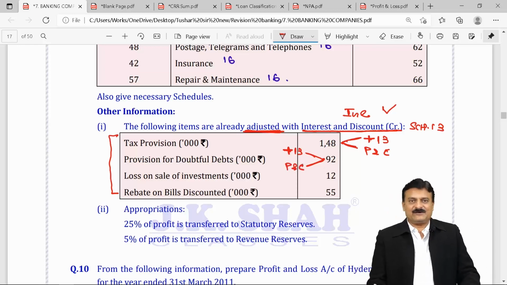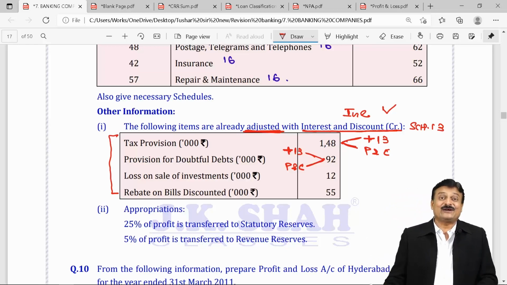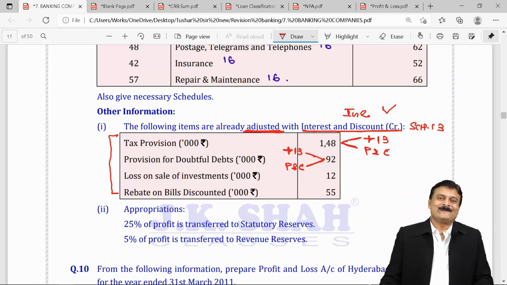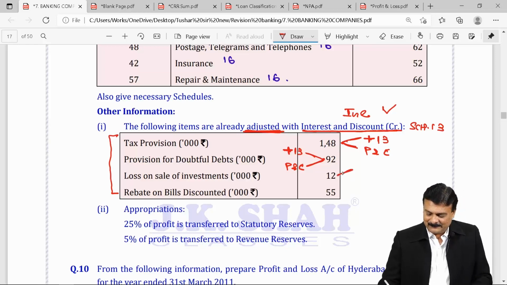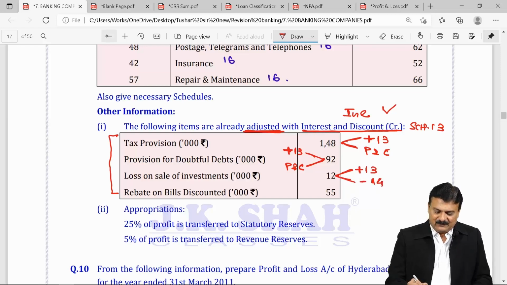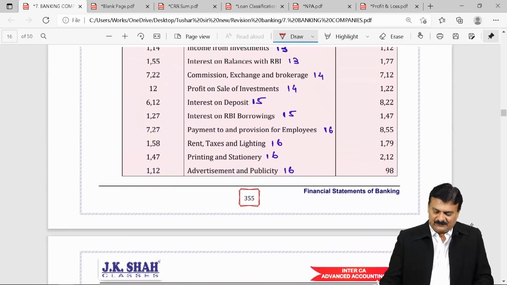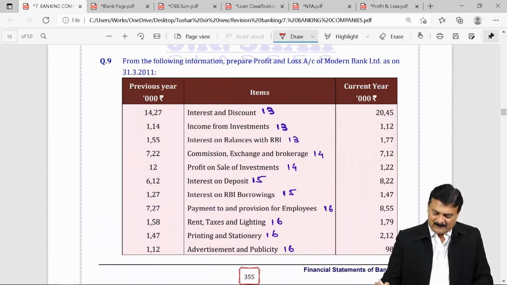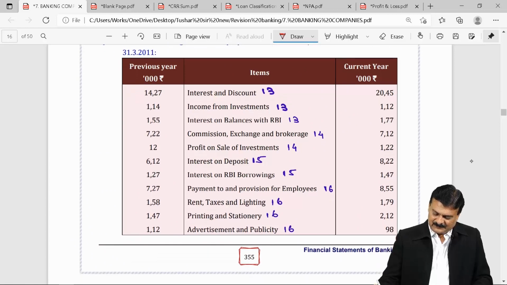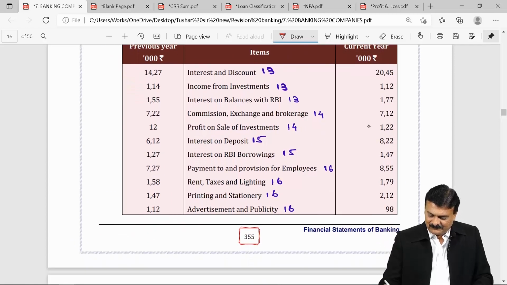Loss on sale of investment. No, it's not an item of 13. It's an item of Schedule 14. It's a loss. You must have deducted it. So first effect again, add back to 13. Second effect, less from 14. Profit on sale of investment will be adjusted with loss on sale of investment. Here is profit on sale of investment.